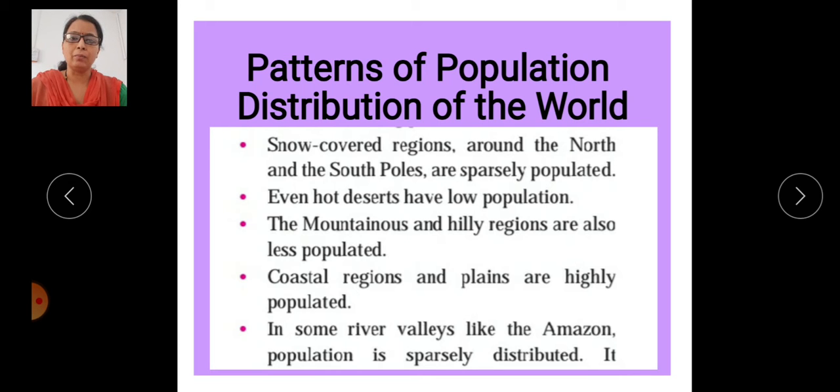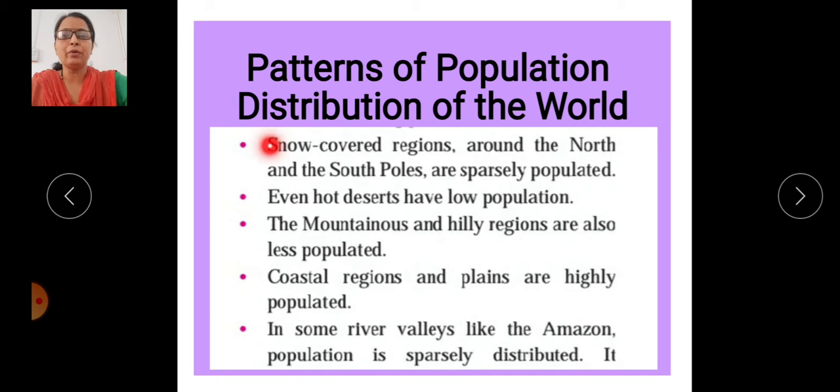In the world, the population varies from place to place and region to region. We never observe the same type of population pattern in one country, so there is variation related with the region within a country also. That's why there are different types of population distribution on the earth surface. Some regions have a very low population density, some are very sparsely populated, some have no population as well, and some regions have a high density of population.